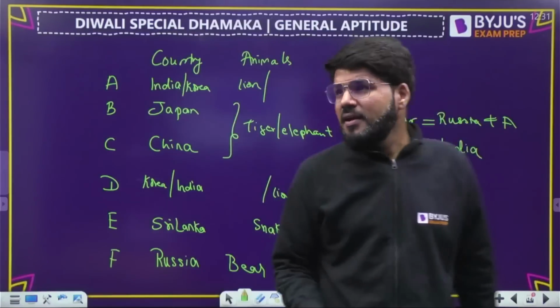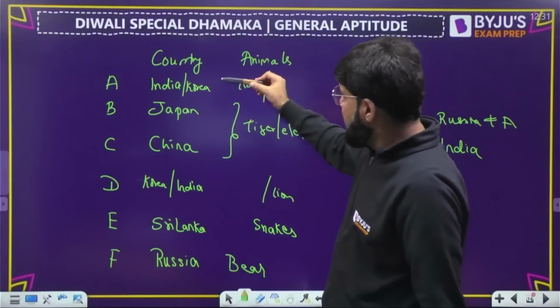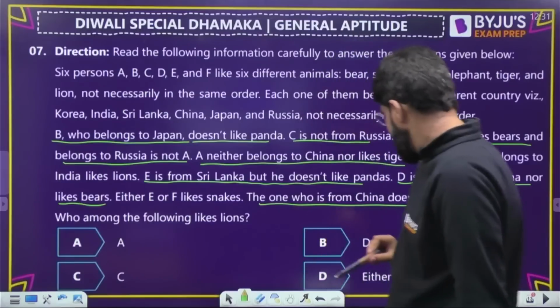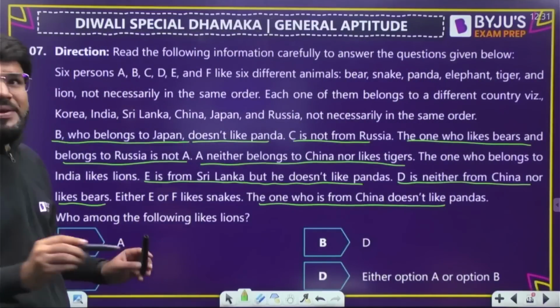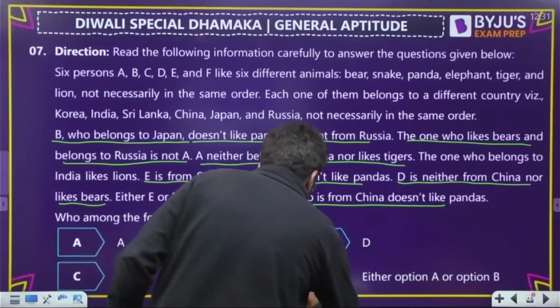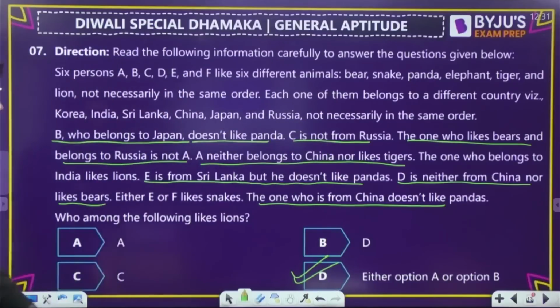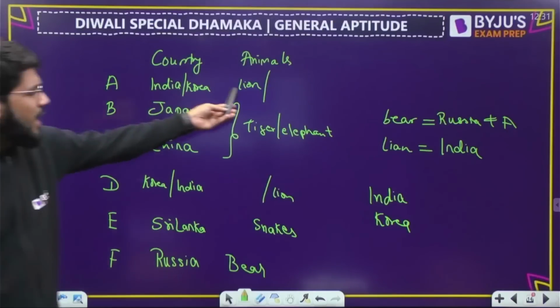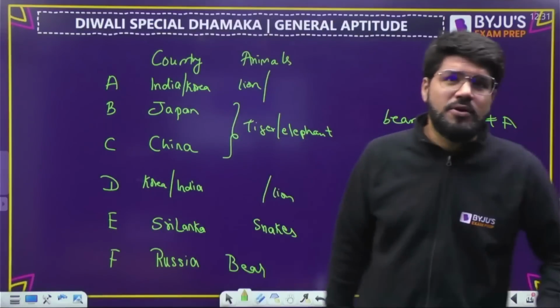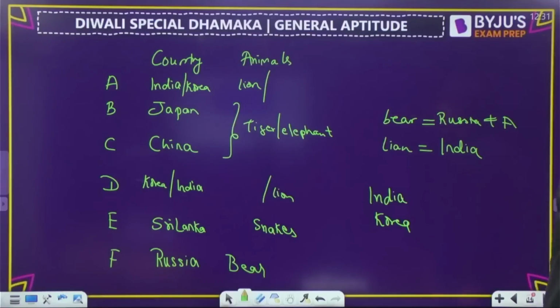Lion goes with India. So India is A or D. Correct, and that is what you see. Option number D, either option A or B. It is not finally conclusive. Look into this. India will come to A or D, and with India, lion will be there. So who likes lion? It is A or D.